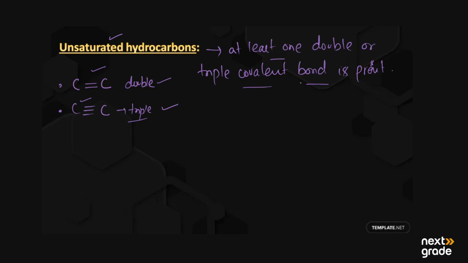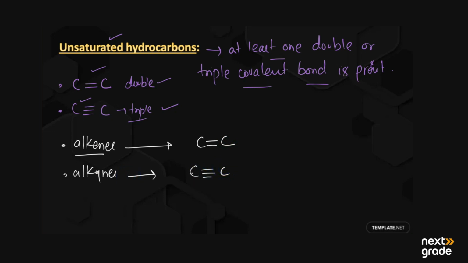Unsaturated hydrocarbons are further divided into two classes: alkenes and alkynes. In alkenes, the bond between two carbon atoms is a double bond, and in alkynes we have a triple bond between two carbon atoms. So hydrocarbons containing at least one double bond are known as alkenes, and hydrocarbons having at least one triple bond between carbon atoms are known as alkynes.